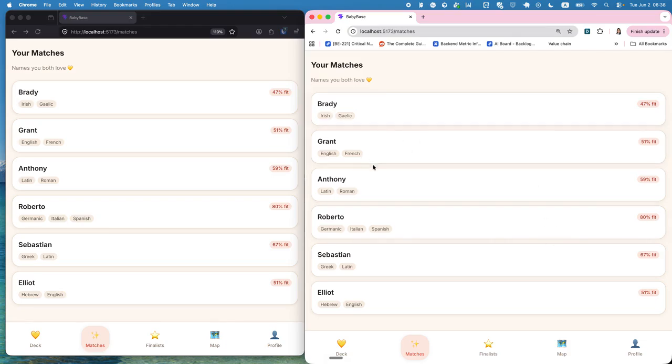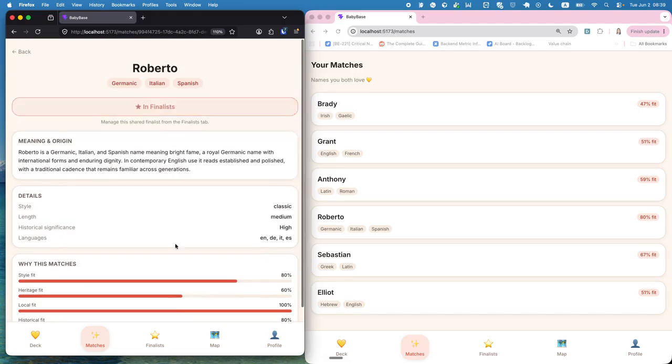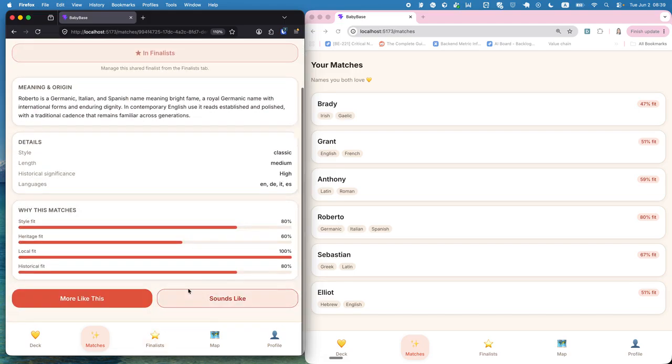So we have a shared taste vector that is the main driver of all of these names. So her deck is mixed with my deck. Both of our answers are respected, and I can move the names to finalists. So finalists is a list that has the names that we want to see or are interested in the most.